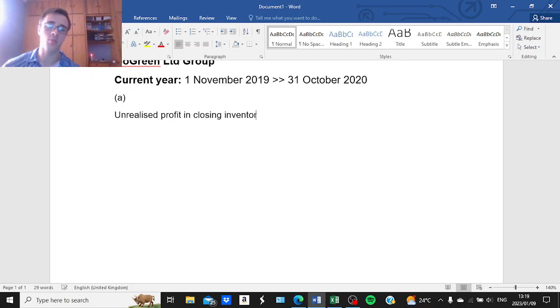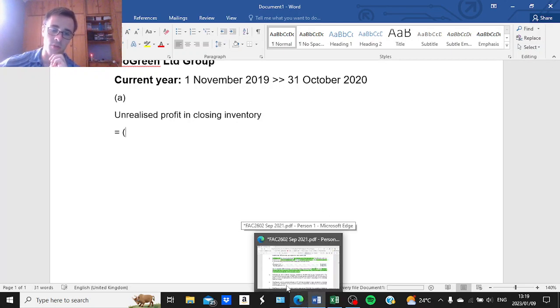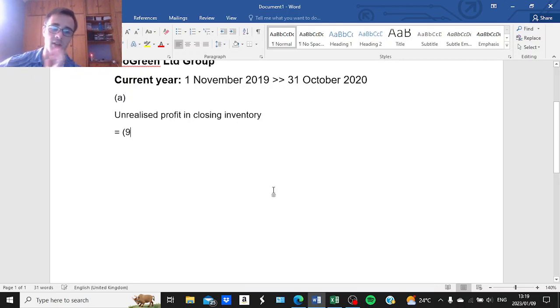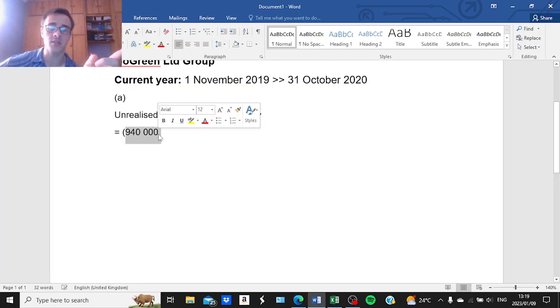Please keep in mind, once again, we are using the closing inventory of the parent, not of the subsidiary, as I've explained previously. So we will take the value given, which was 940,000. Okay, according to additional information point 2, this entire amount includes unrealized profit because all of the parent's inventory is purchased from the subsidiary.